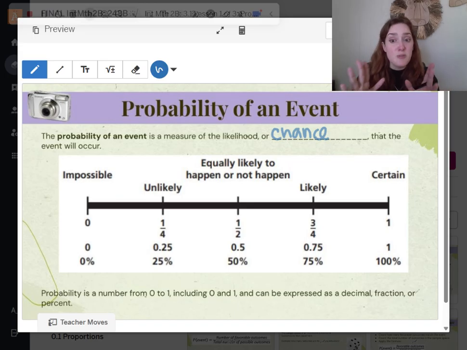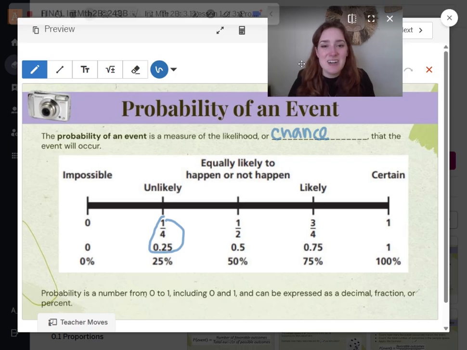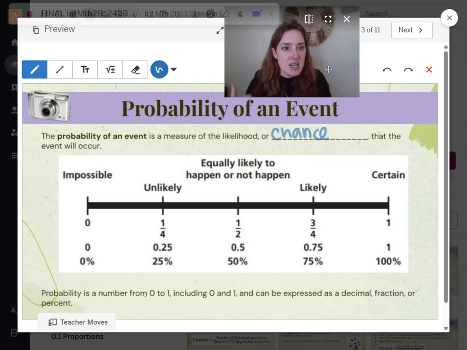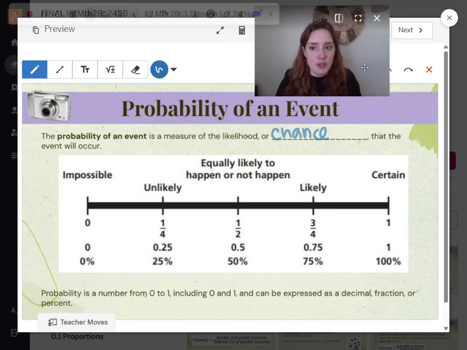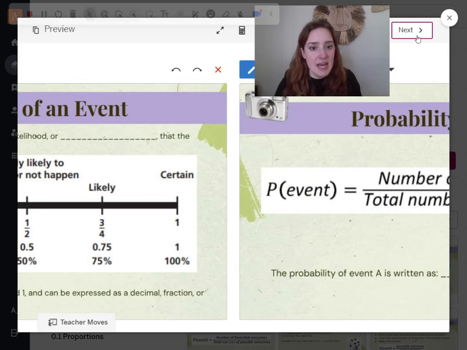Things could be in between. It could be unlikely, about 25%, in between at half and half, 50-50, equally likely or unlikely to happen, and then likely, about 75%. Again, this is a scale of 0 to 1. It can be expressed as a decimal, as a fraction, or as a percentage. Usually we like to do it as a percentage, but you can see 1/4 is the same as 0.25, which is the same as 25%. It's all saying the same thing. If we were in class, I would have you add this to your notes, but this is a recording, so I'm going to skip ahead.